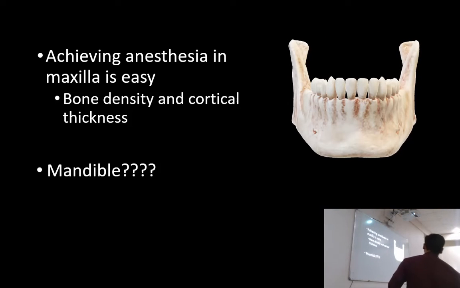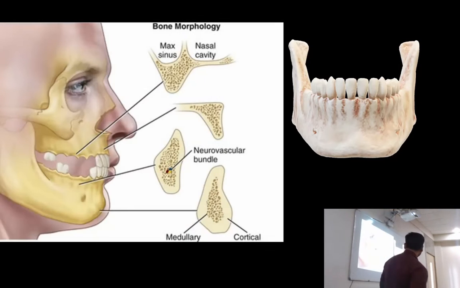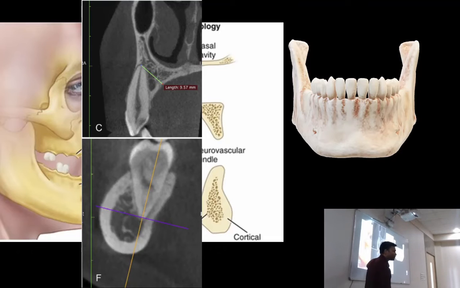As I mentioned earlier, cortical bone is thicker, and it is not that porous, the trabecular pattern. So you can compare the two bones. This is mandible. You can see the cortical bone here, it is very thick as compared to the maxillary bone. Can you see? So for your reference, those were diagrams. These are CT scans. You can see in the mandible, you have a very thick cortical bone. So the local anesthesia solution finds it hard to pass through this cortical bone and reach the apices. Whereas in maxilla, the cortical bone is very thin, so you can achieve anesthesia easily.